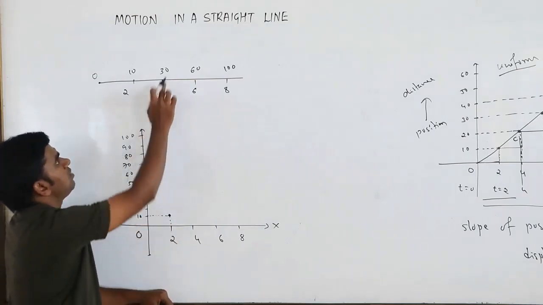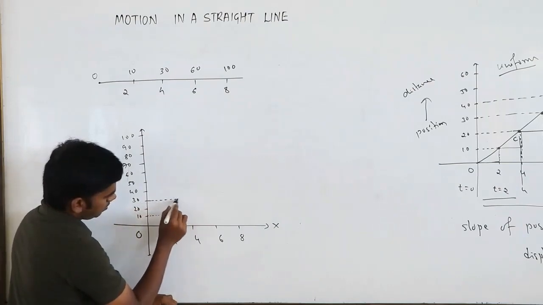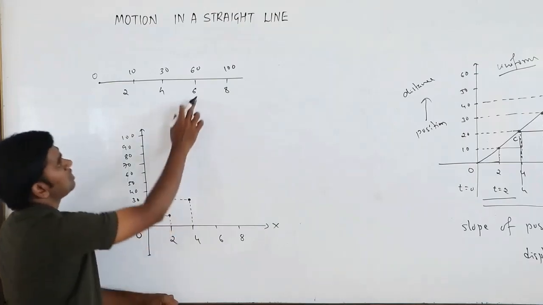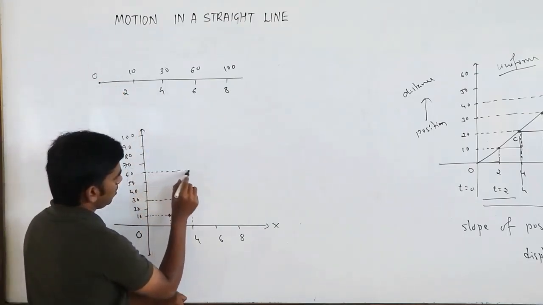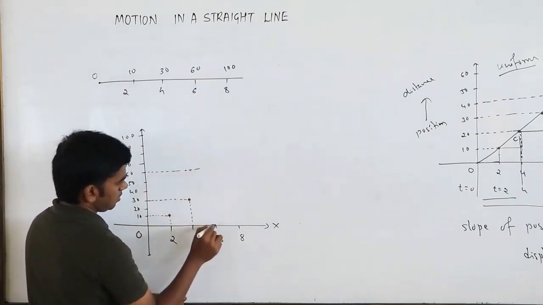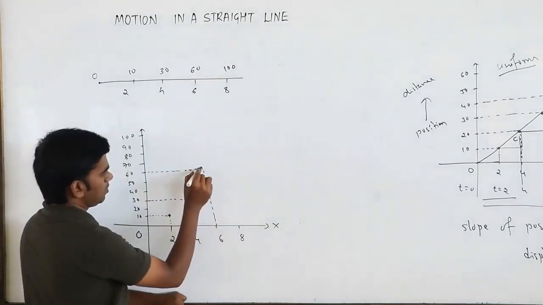For the 4th second the position is 30. For the 6th second the position is suddenly 60 here. So what you will get, you will get it as here. This is what it is going to be.